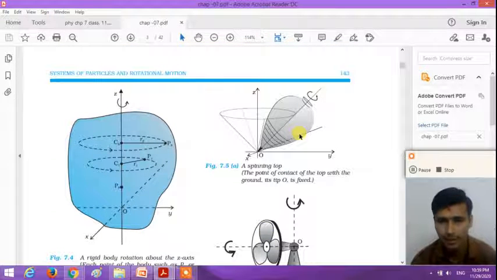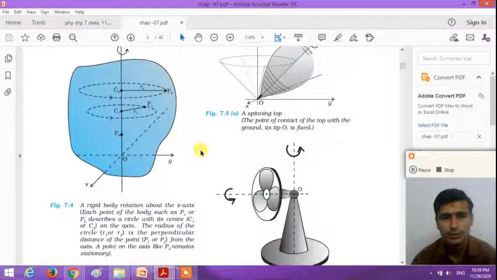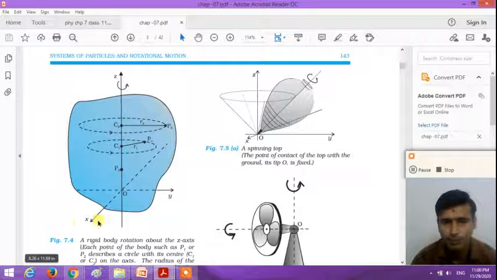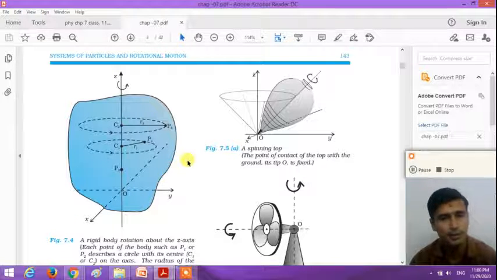The motion of a merry-go-round is also a rotational motion. See the figure: here the rigid body rotates about the z axis, right? We know that there are three axes, x axis, y axis and z axis, and consider this rigid body rotating about the z axis. If the rigid body rotates about the x axis instead, the rotational motion will change, right?